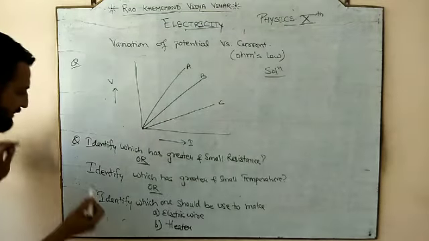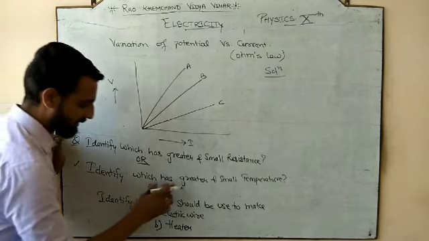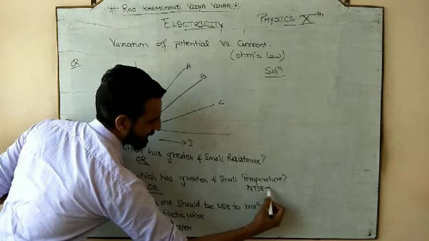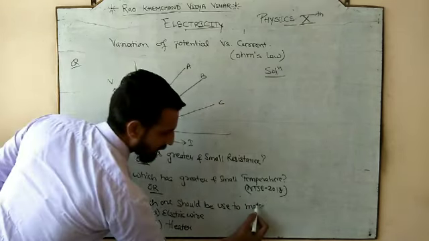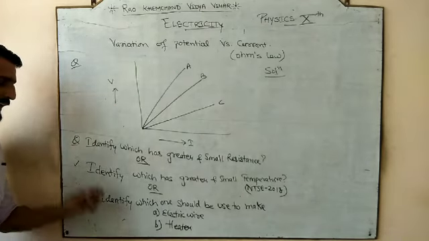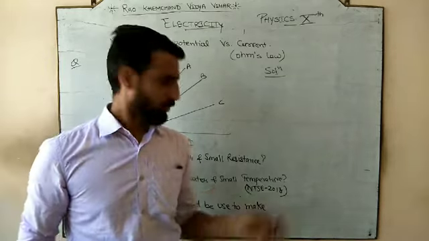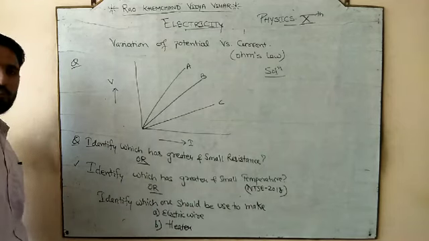Okay, and this second variety of the question, which has a greater or smaller temperature, was asked in NTSC. This was asked in NTSC 2018, stage 1. So this was asked here. Clear? Okay, these first and second varieties, all three come in the 12th class, and let's have the discussion for that.